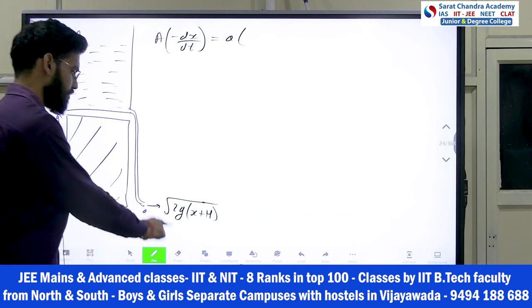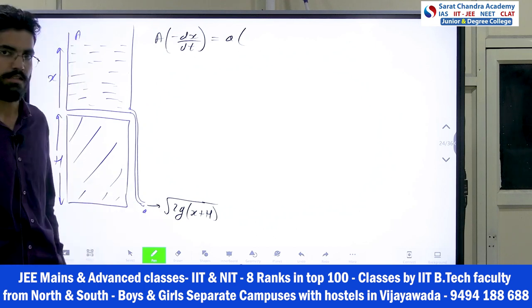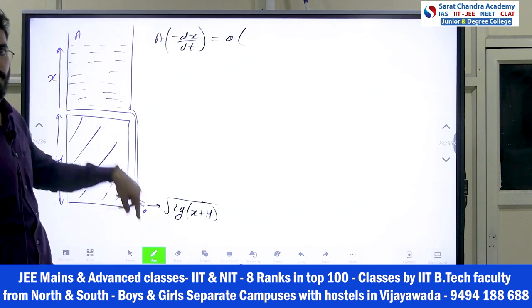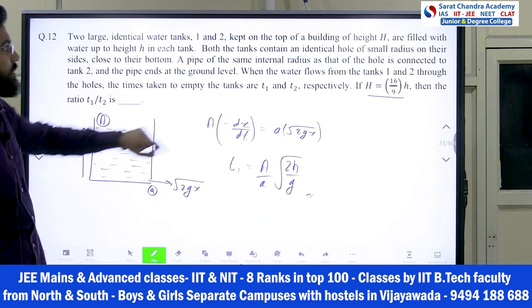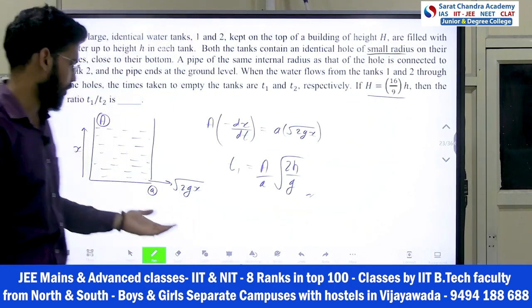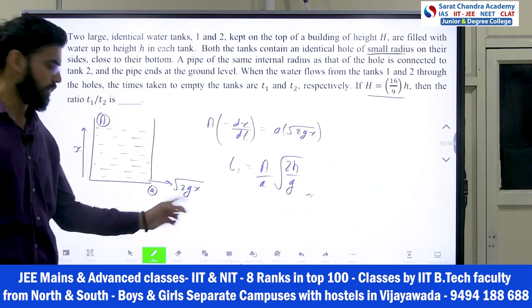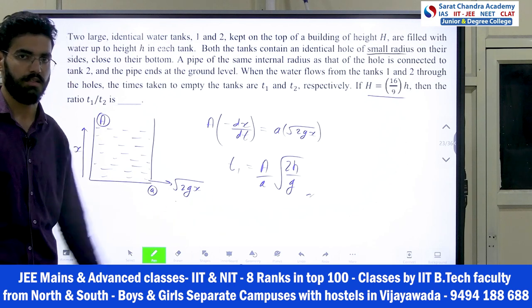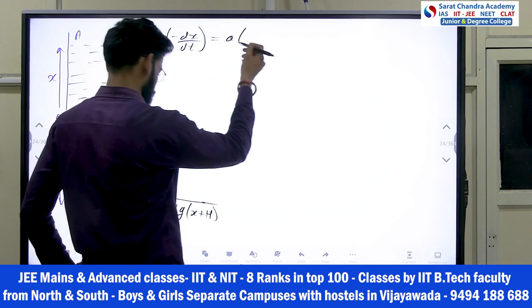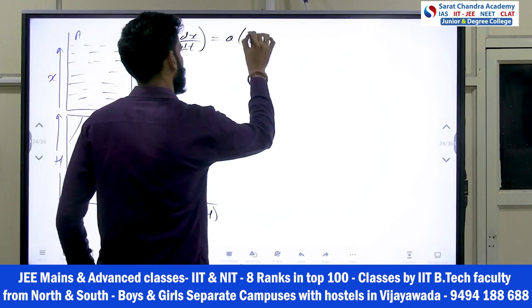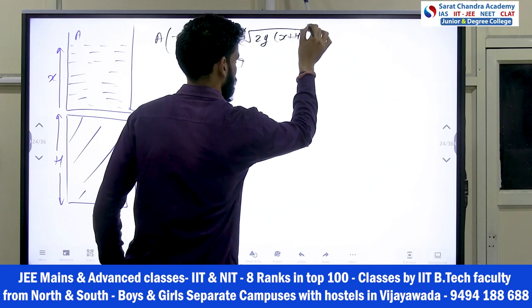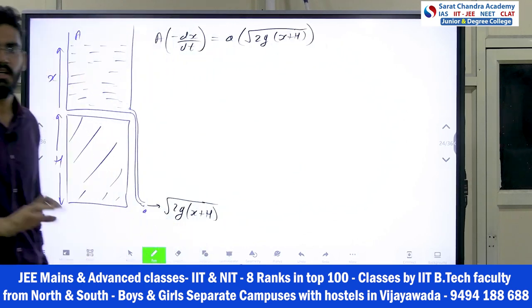You know already that the approximation is applied that capital A is very big in comparison to small a, which is given in the question also. By this assumption only, you are writing under root 2g(x plus H); otherwise in the denominator one more factor comes, which we are ignoring. So small a into under root 2g(x plus H). Understood?